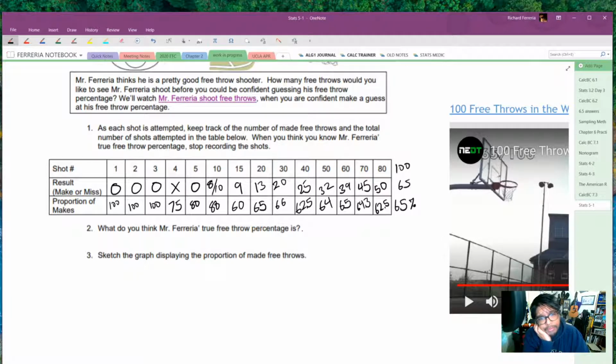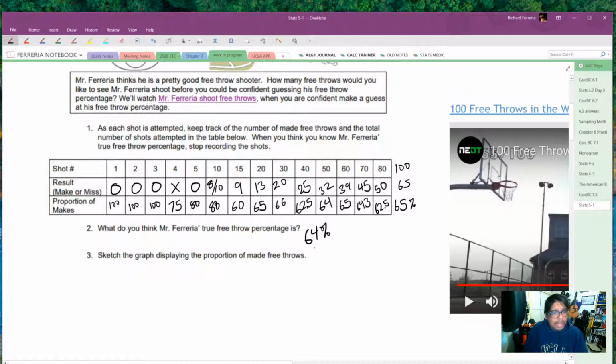Those answers are flatly wrong. Based on what we're seeing here, you're probably best off picking some number between, I don't know, 62 and maybe 65. Let's just say it's 64%.